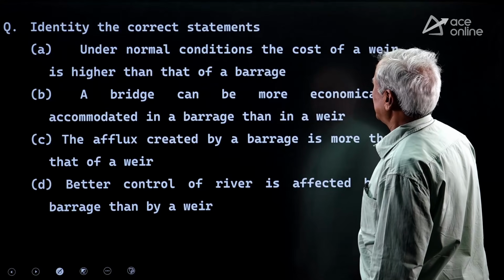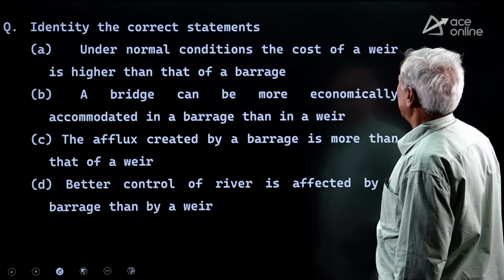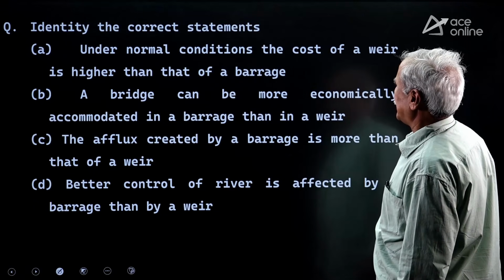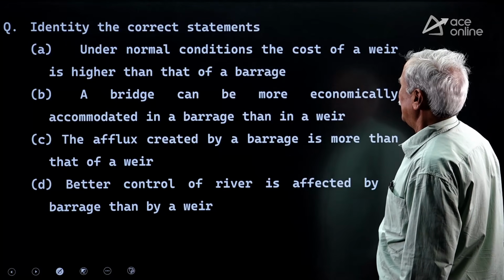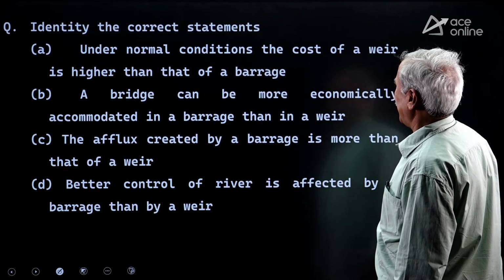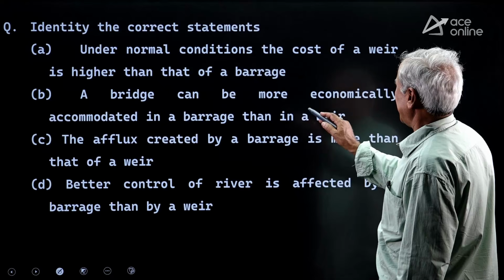Identify the correct statements. Under normal conditions, the cost of a weir is higher than the cost of a barrage. No. A bridge can be more economically accommodated in a barrage than in a weir.